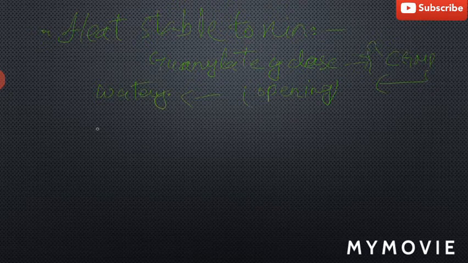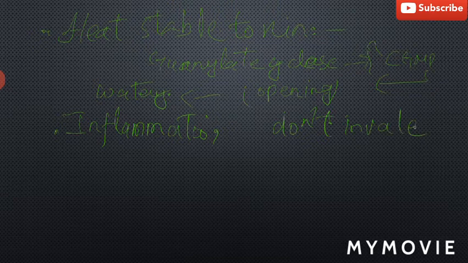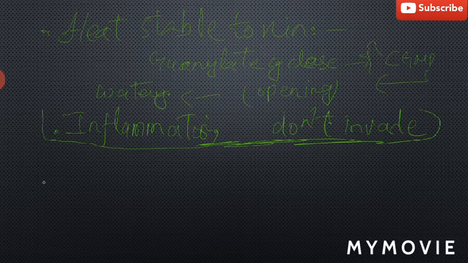The enterotoxin producing strains do not cause inflammation. They do not invade the intestinal mucosa. And these strains that produce heat labile and heat stable toxins only induce the watery non-bloody diarrhea.